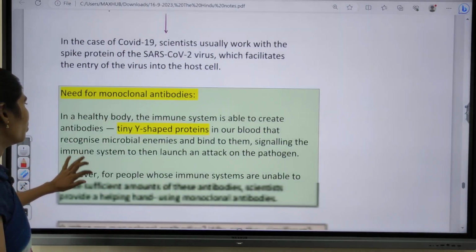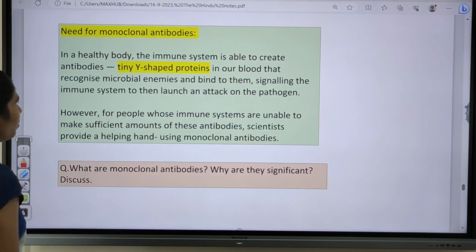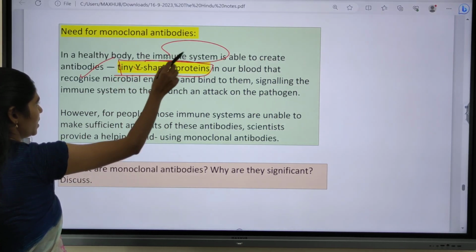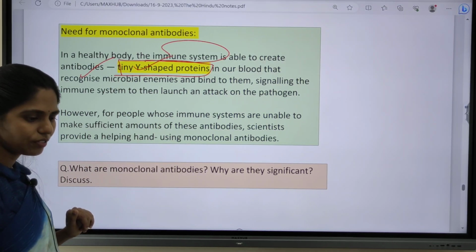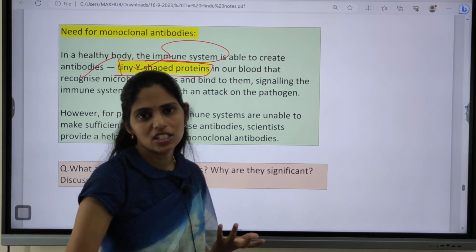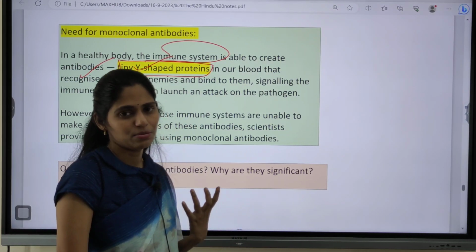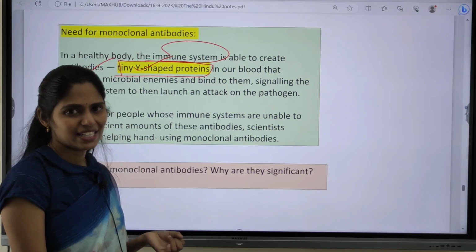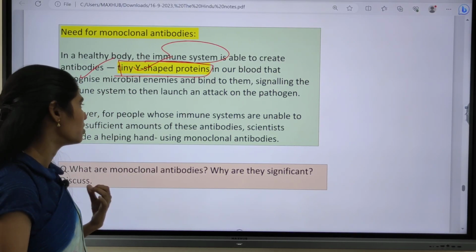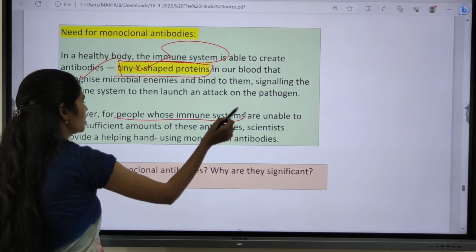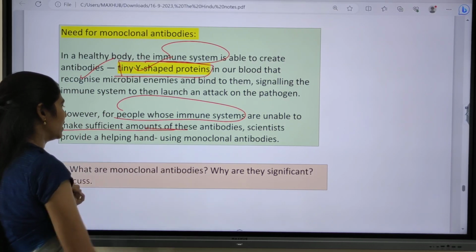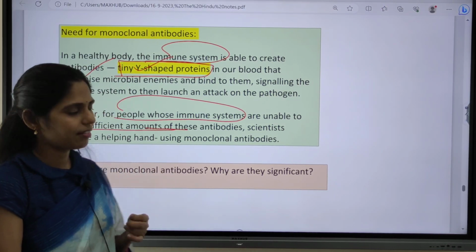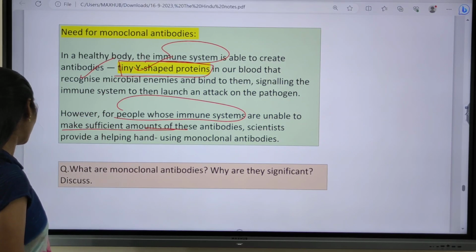So what is the need for these monoclonal antibodies? In a healthy body, the immune system is able to create antibodies, which are normally Y-shaped proteins in our blood. But because of increased attack by these antigens, our body's immune system may sometimes fail, so antibodies will not be generated, or if generated, they will be in very small numbers, and will be killed by these antigens. So for people whose immune system is unable to make sufficient amounts of antibodies, we can inject monoclonal antibodies to save their life. Because of this, we need monoclonal antibodies.